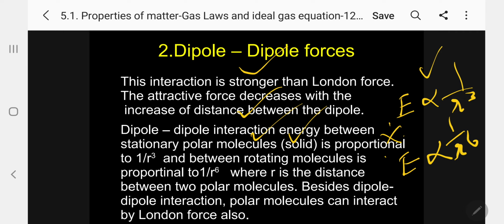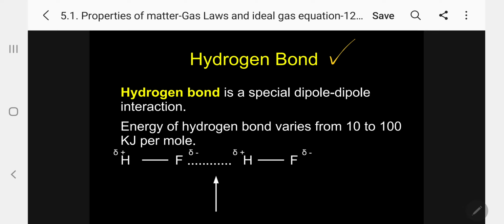So, when I am discussing the dipole interaction, I have to mention hydrogen bond, because this is very, very important. Let me take HF gas. Kindly follow. This we have to take only for gases. Should not think of liquid, should not think of solid. So I am taking HF as the gas. Even in vapor state, there is a bond. This bond is called hydrogen bond, intermolecular hydrogen bond.